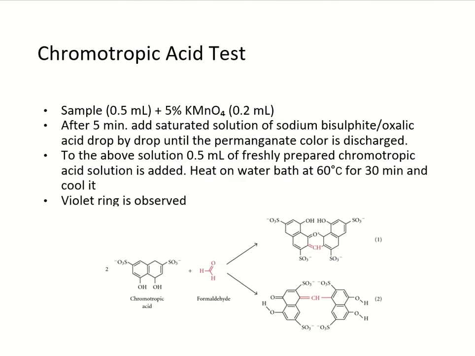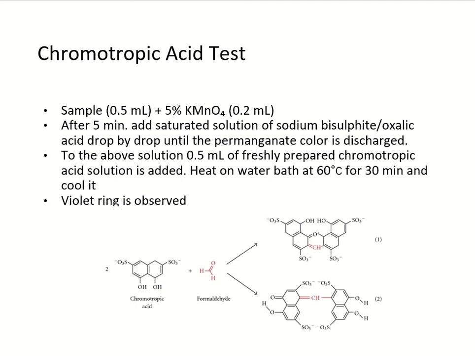Chromotropic acid test for methanol. Sample 0.5 ml plus 5% potassium permanganate, 0.2 ml. After 5 minutes, a saturated solution of sodium bisulfite or oxalic acid is added drop by drop to make the solution colorless.